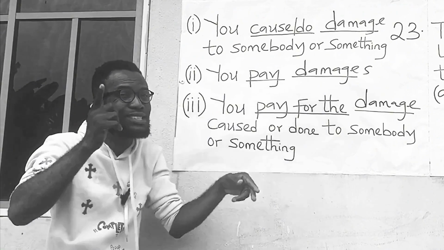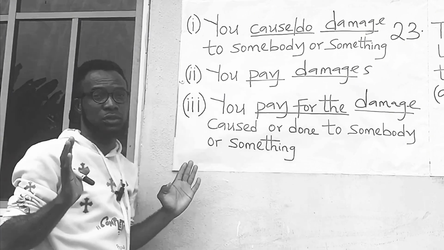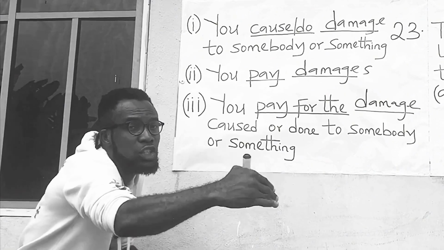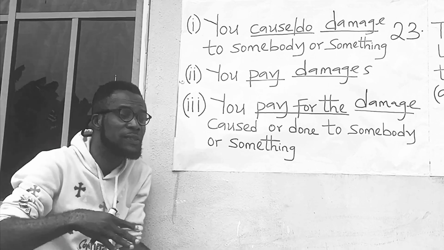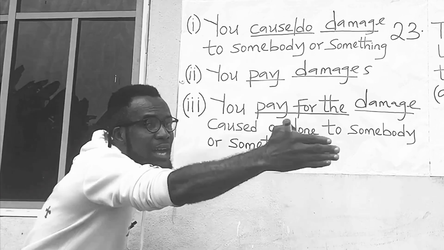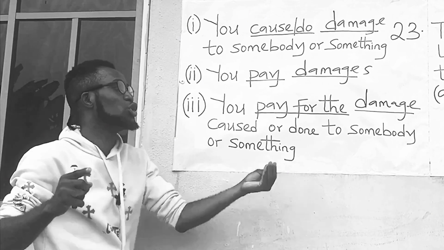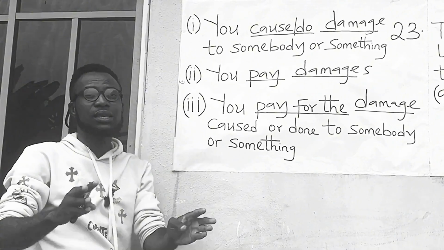This construction is different from this other construction. If it is pay dash in any form, the answer should be damages. But if it is pay for the dash in any form, the answer should be damage. I believe that is understood.